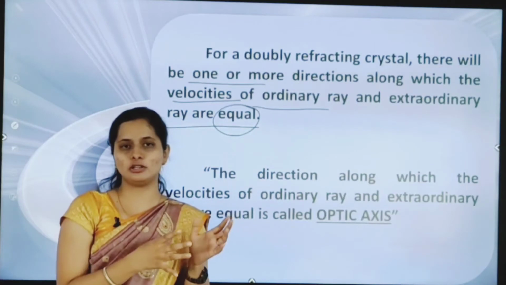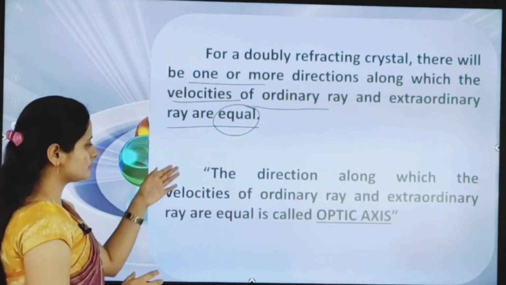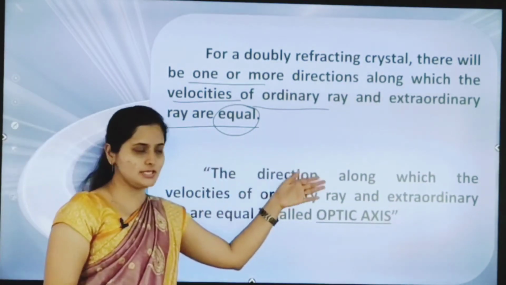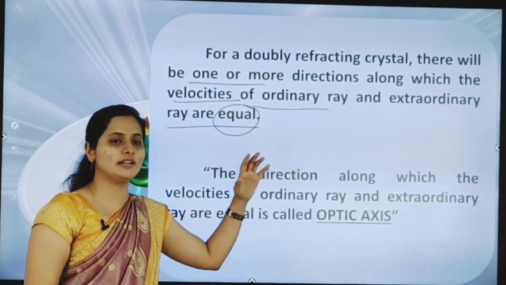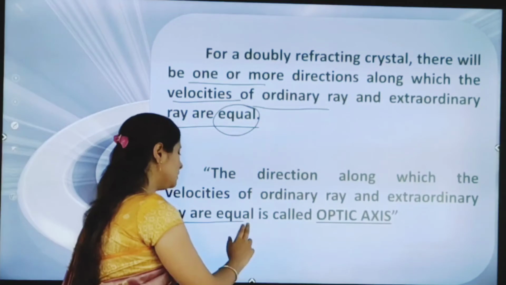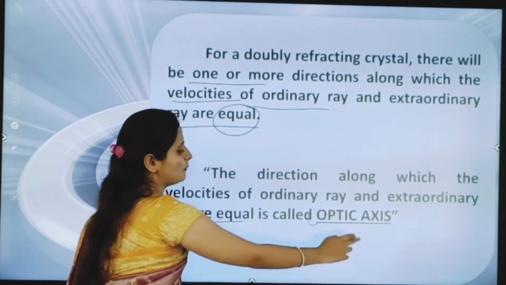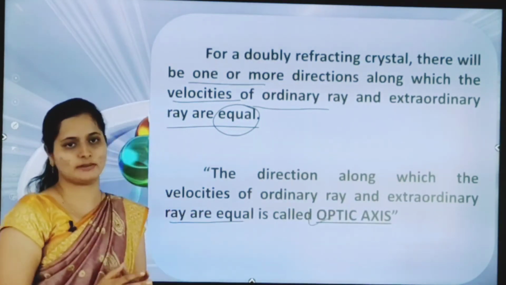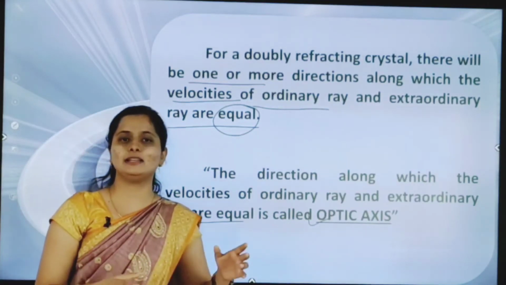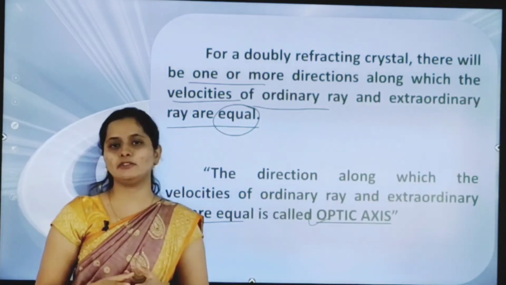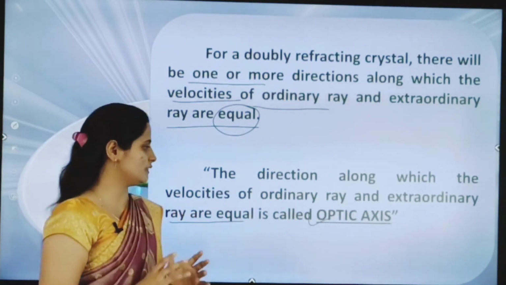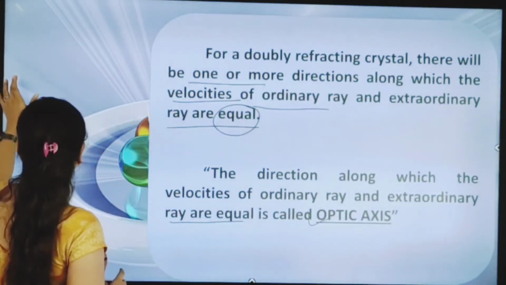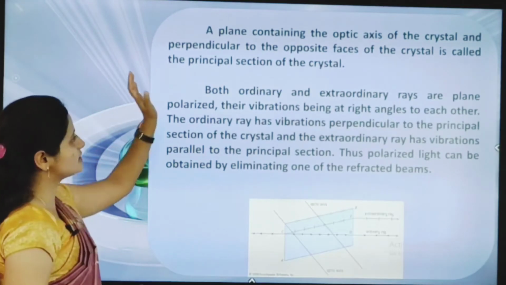So what is it called? We'll see here. The direction along which the velocities of ordinary ray and extraordinary ray are equal, we call this as what? Optic axis. Okay. One or more axis at which both velocities are equal, we call this as an optic axis.